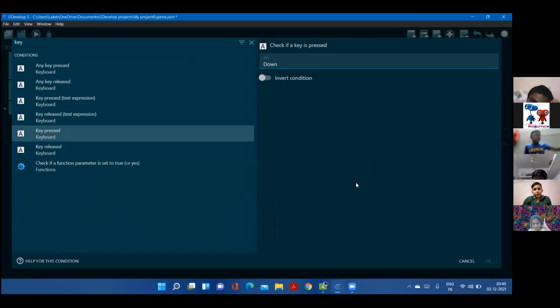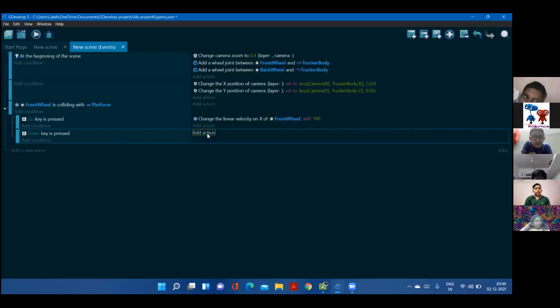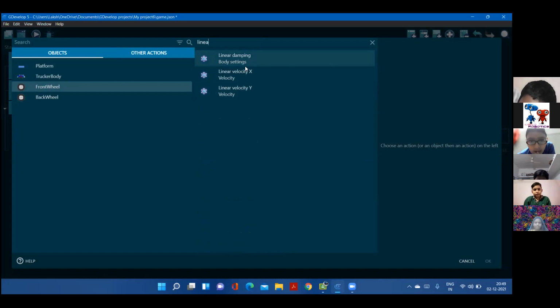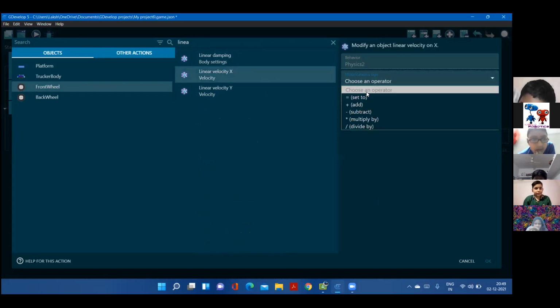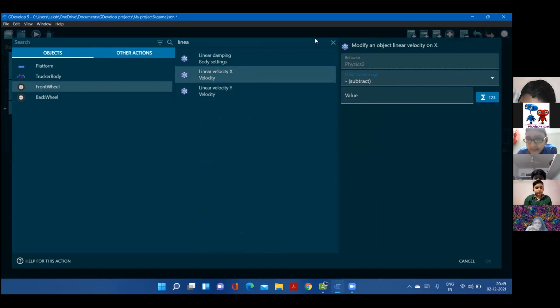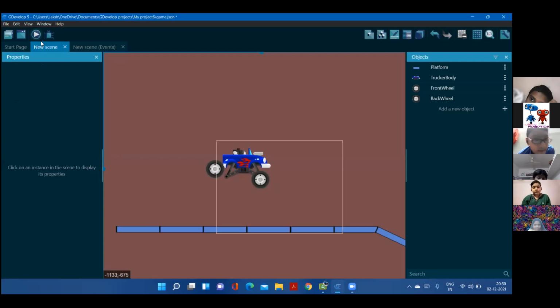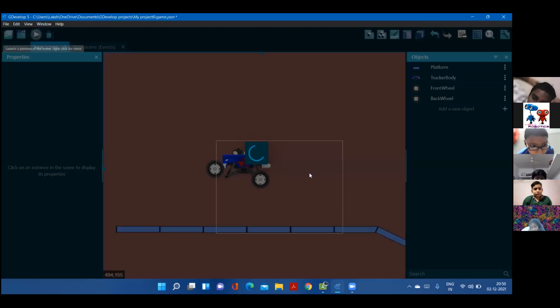You are using the up key to move forward, right? Yeah, okay. Down. The linear velocity of the front wheel, linear velocity of x is going to be subtracted. Yeah, Dheeraj is right. You're going to subtract it, but not by 100. It's going to be with 50. So it's a little slow. Okay. Now let's run it. Now it will work, right? Yeah. Yes. Okay.